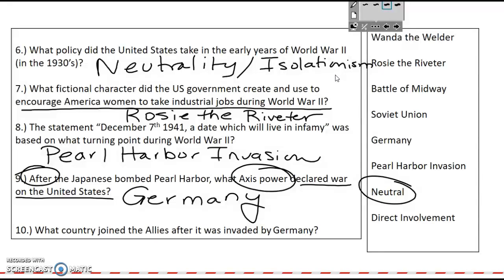Number 10, what country joined the Allies after it was invaded by Germany? And in your packet, there's a mistake, and hopefully you corrected it. It first says what country joined the Allies after it was invaded by the Soviet Union. Make sure you change Soviet Union to Germany. And the answer is the Soviet Union. Germany, under Hitler, violated the Non-Aggression Pact in 1939, which said that they wouldn't attack each other, they would aid each other militarily and economically. So Germany stabbed the Soviet Union in the back, and they're going to pay for that.